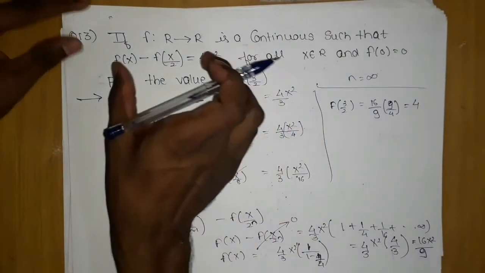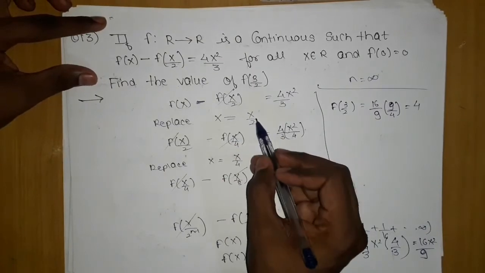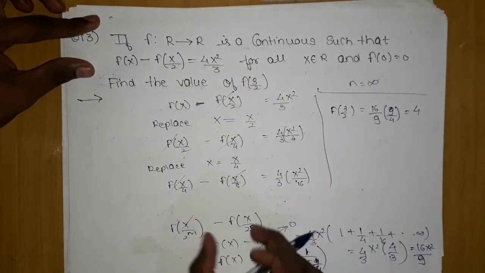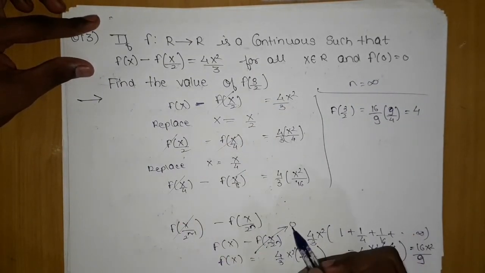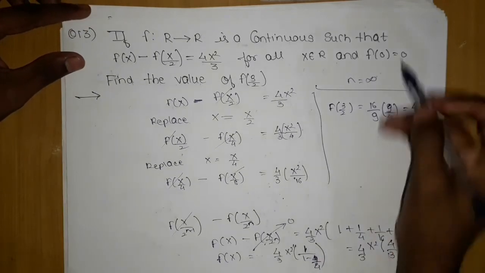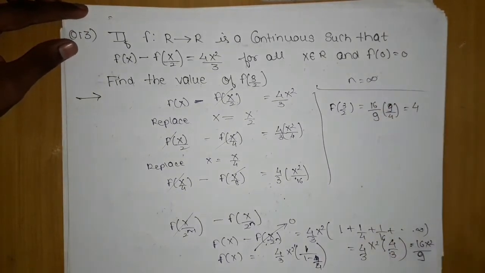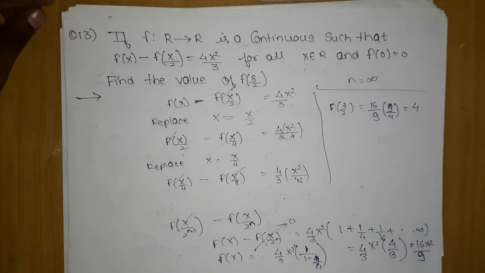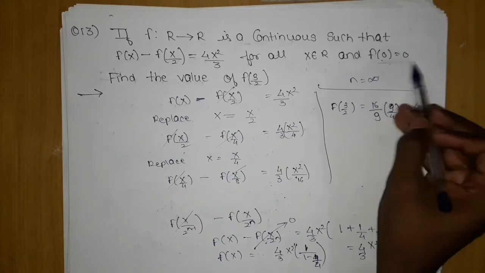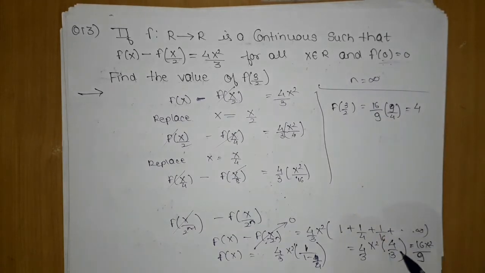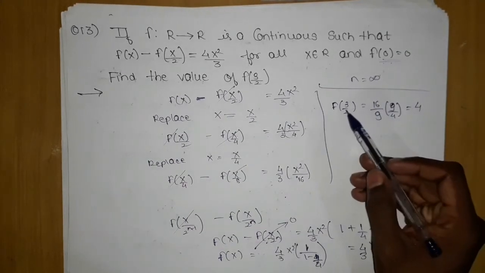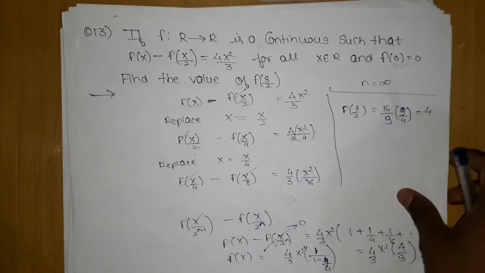You just need to analyze that it will be a pattern. If I replace x by x/2 and then add them, I will get this. To solve this, n should tend to infinity. That is the thing. Also f(0) is equal to 0. And f(x) will be 0 only if this tends to 0, which they are trying to give you as a hint. After this, you can get the answer by putting x equal to 3 by 2. So we are done with this problem.